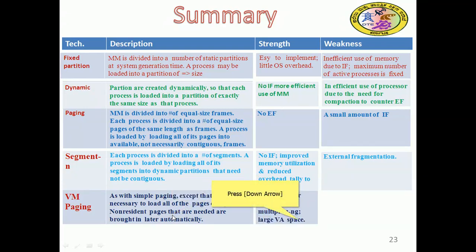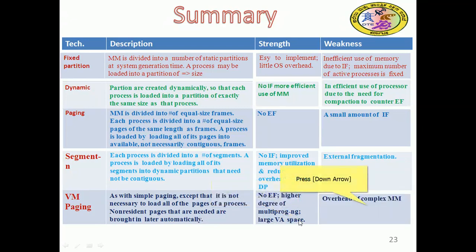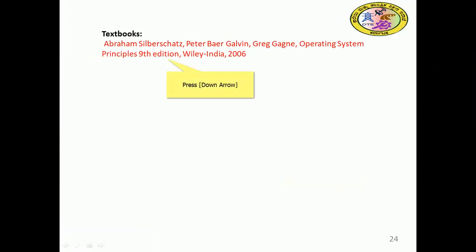External fragmentation is not there, there is a higher degree of multiprogramming, and a large virtual address space, but there is the overhead of complex memory management. This we have drawn from the textbook by Abraham Silberschatz et al. and other reference books.